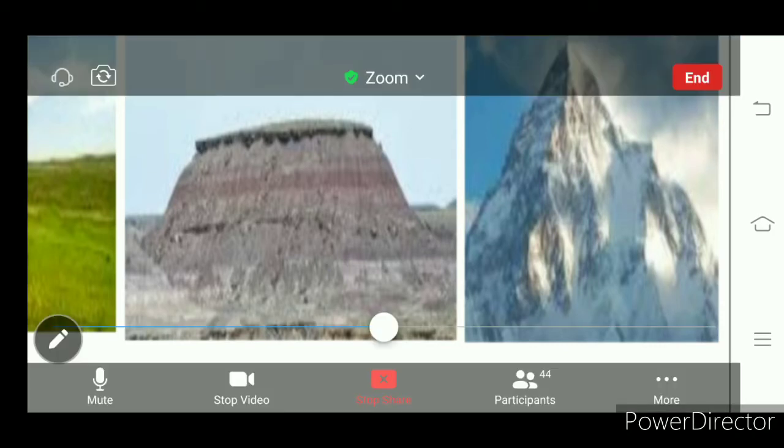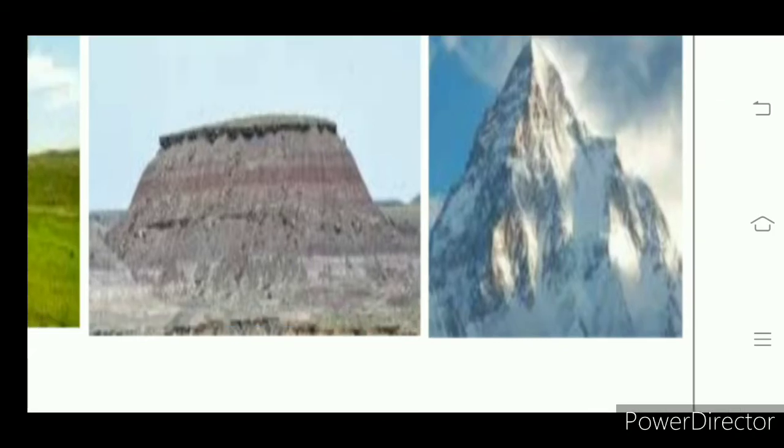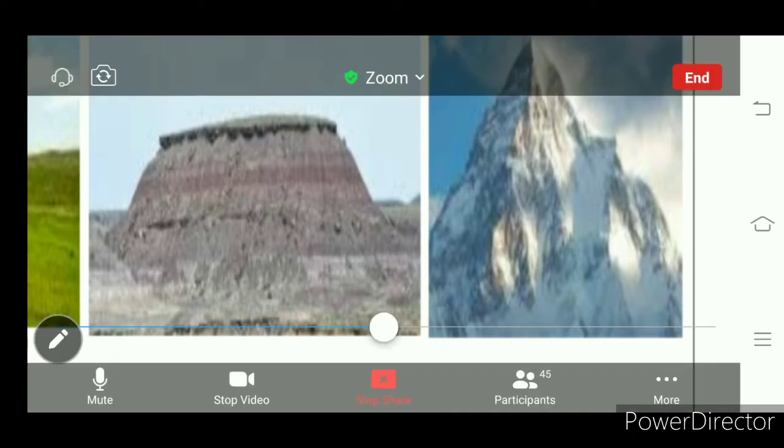Up to now we have seen first order of landforms and second order of landforms.